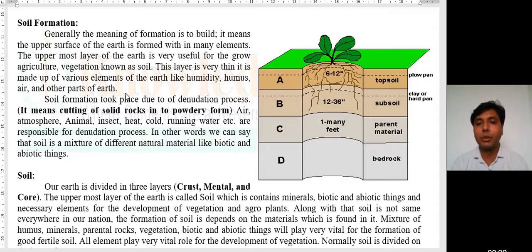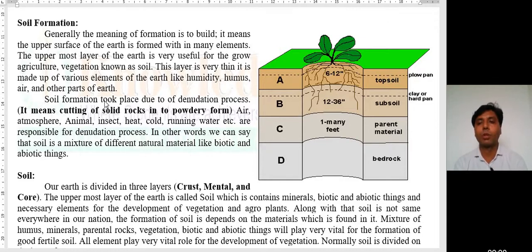It means that due to a thin layer, elements are present in abundant form. So this upper part of the soil is very useful for agriculture activity and some other things.